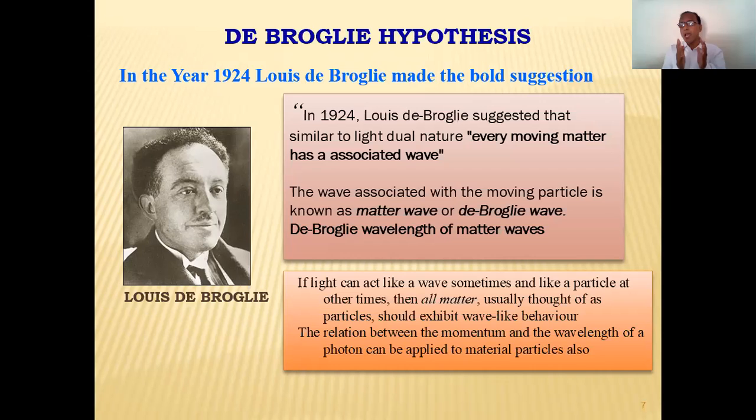But here, after having seen the different phenomena of light, the behavior of light, the results of the different phenomena experienced by the light, the scientist Louis de Broglie in 1924 had made his hypothesis, or given his hypothesis to the universe, or he boldly suggested. कौन से साल में? in 1924, क्या suggest किया उसने? that similar to light, जैसा कि लाइट का dual nature है, every moving matter has a wave associated with it.